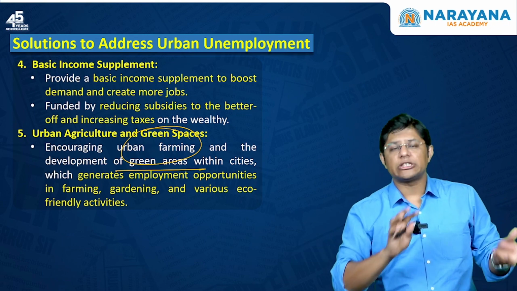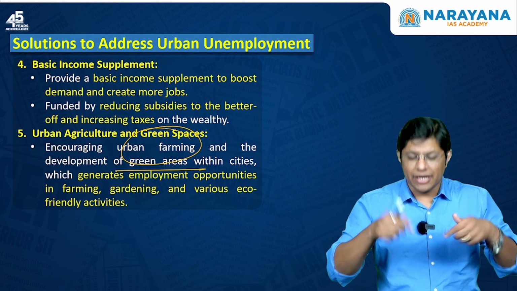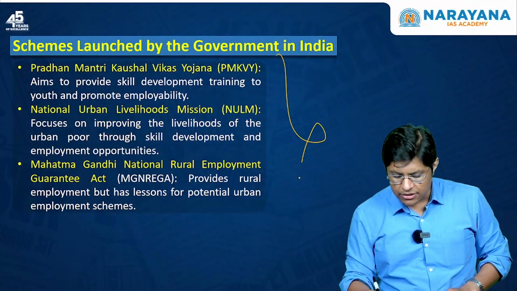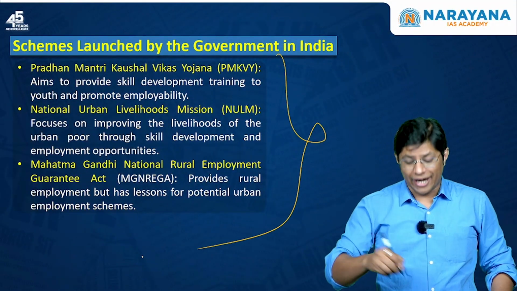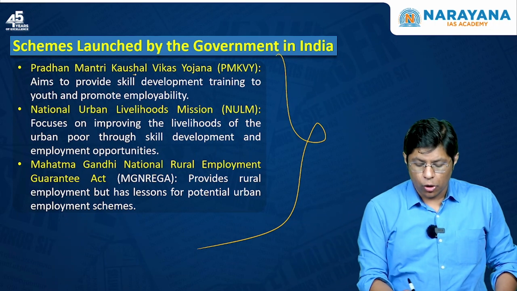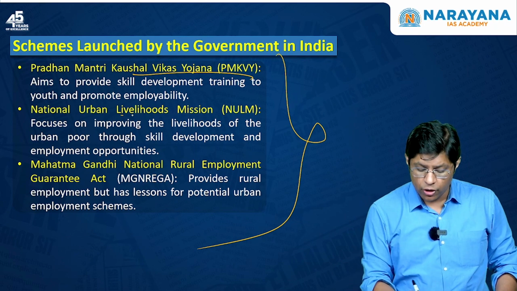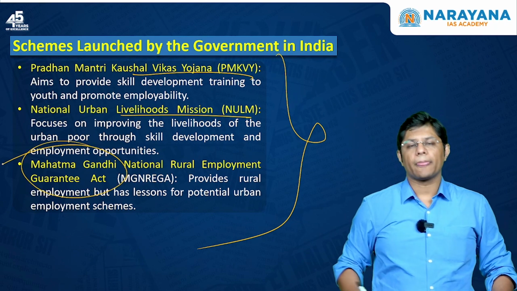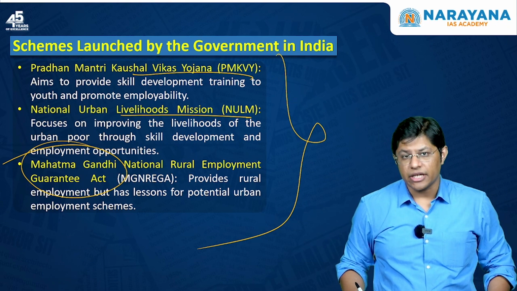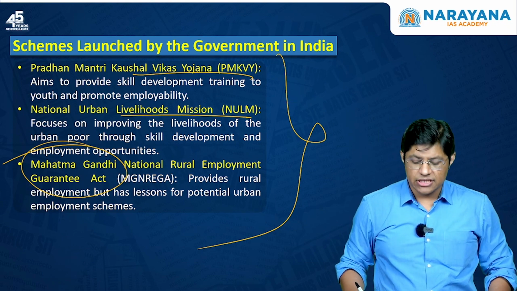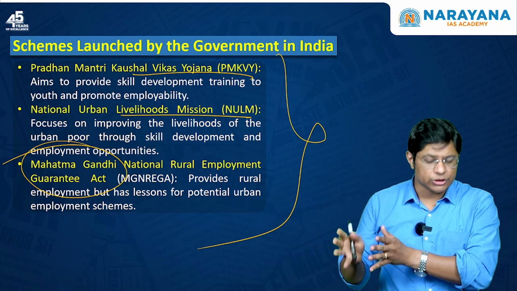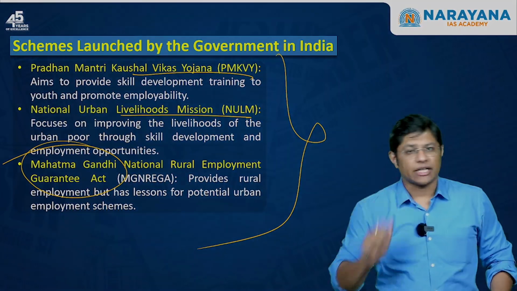So these are some of the solutions that we can think of in order to address the urban unemployment issue. And these are some of the schemes the government of India has launched to address it. We have the Pradhan Mantri Kaushal Vikas Yojana, National Urban Livelihood Mission, and MGNREGA. So again, in the answer, you have to give a few examples of the schemes introduced by the government. So this is about the urban unemployment issue. I hope, students, you have understood the first article.